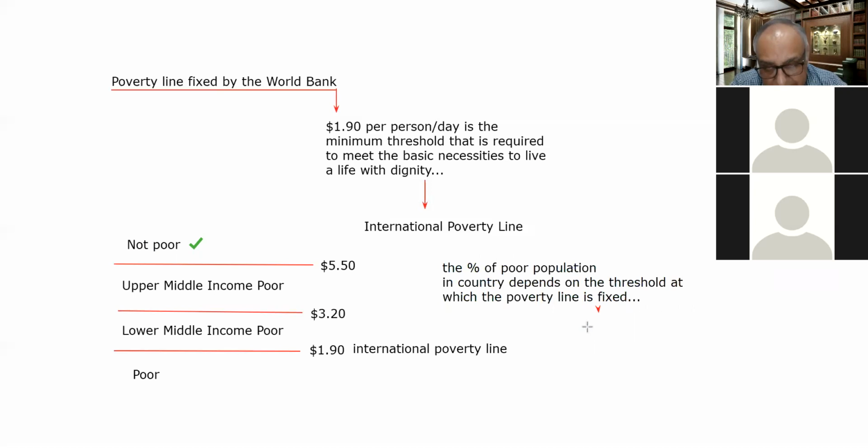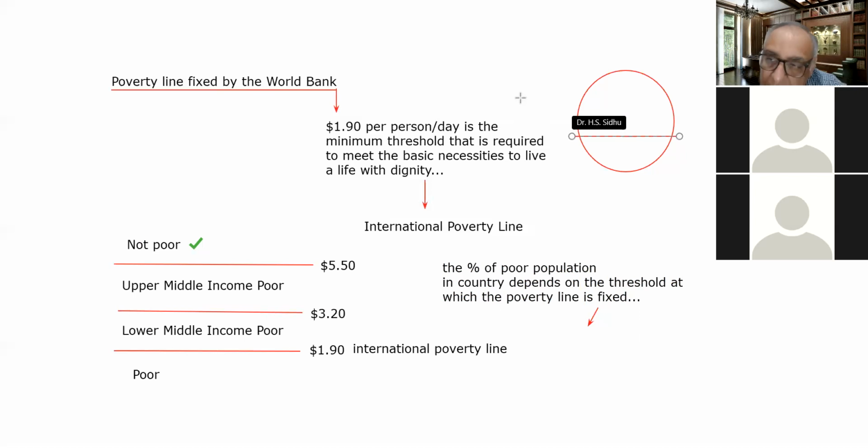So now let us take the case of India. In the case of India, this is the poverty line suggested by the World Bank, which is at $1.90 per person per day, approximately $2.